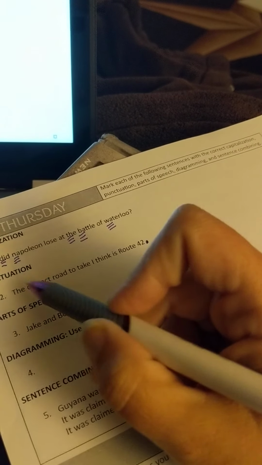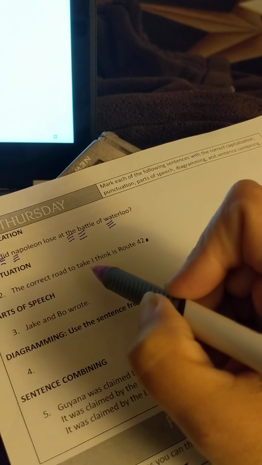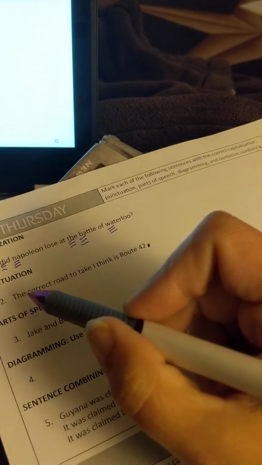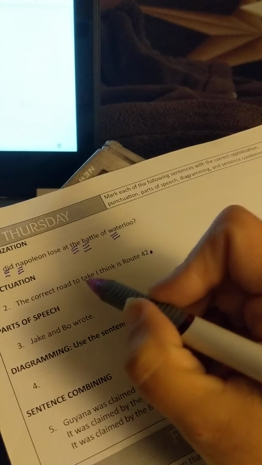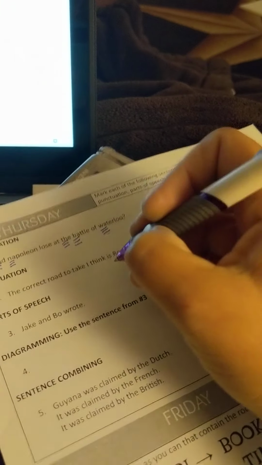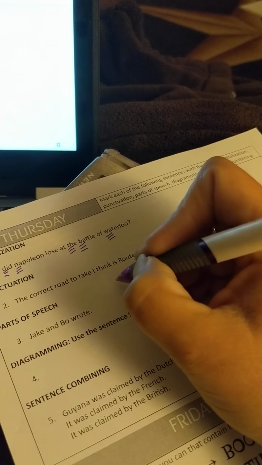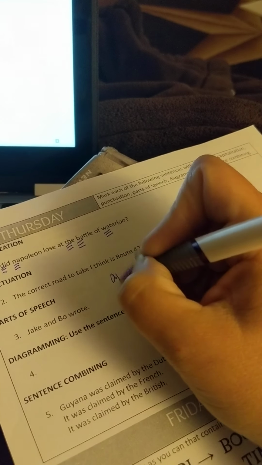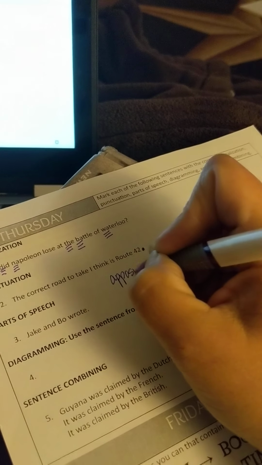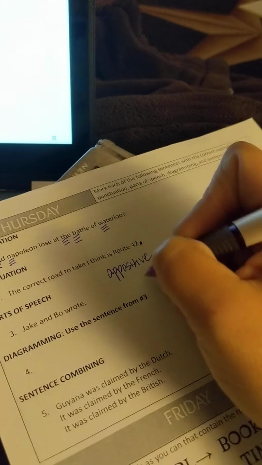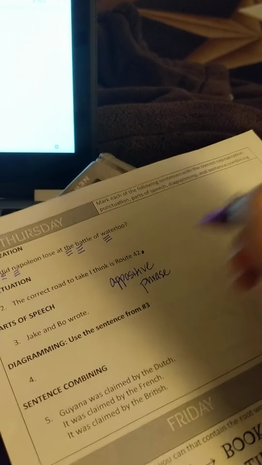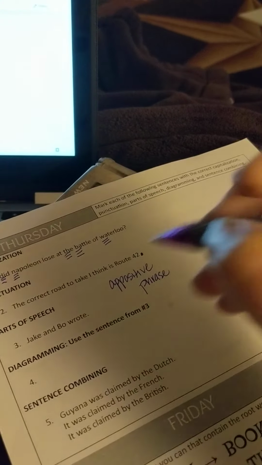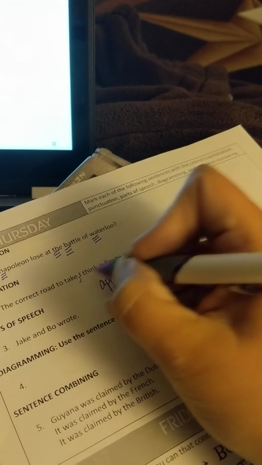I can also move it around. I think the correct road to take is Route 42, or the correct road to take is Route 42, I think. If I can move this around or take it out, it is extra interrupted information. Remember, we call that an appositive phrase. And we know from last week that appositive phrases need commas before them and after.